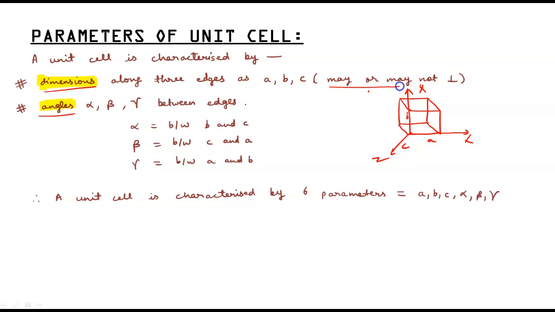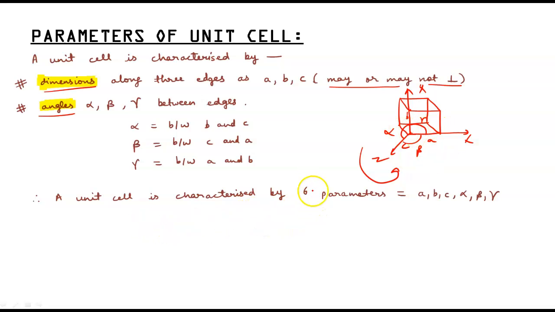This is the important point. They may or may not be perpendicular. Next is the angles. Angles alpha, beta and gamma are between the edges. Alpha is between b and c. This is alpha. Between c and a, this is beta, and this is gamma. We can say in this anti-clockwise direction: alpha, beta and gamma.